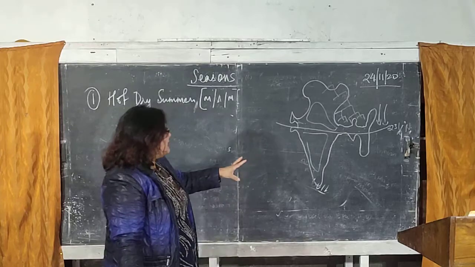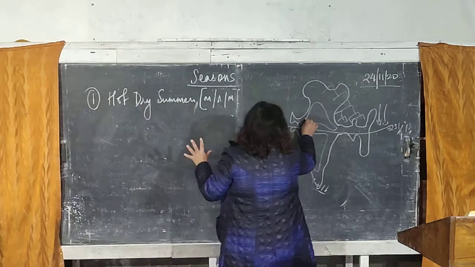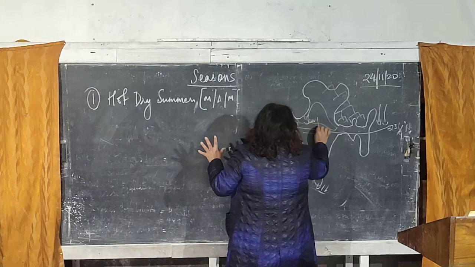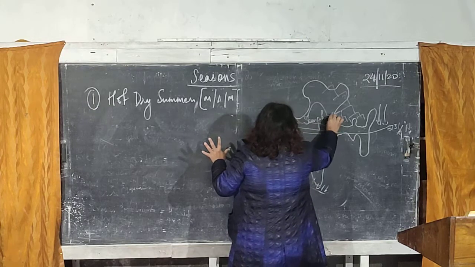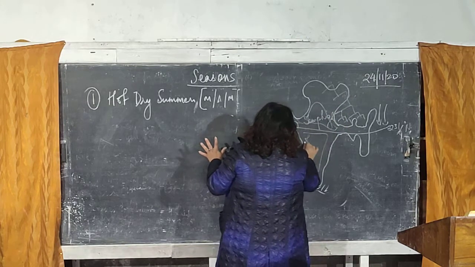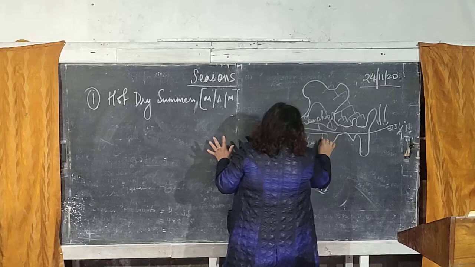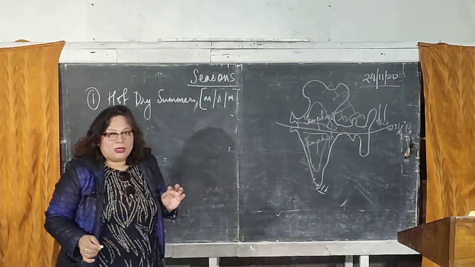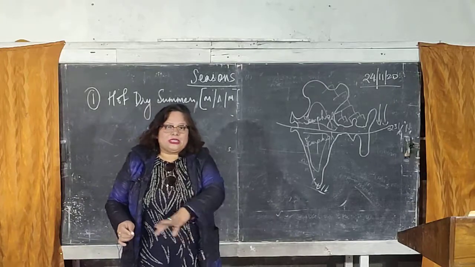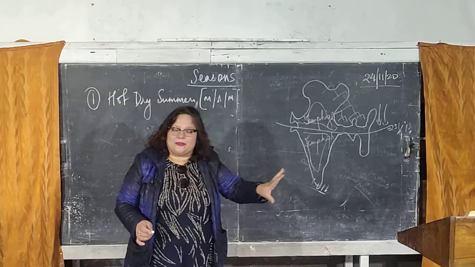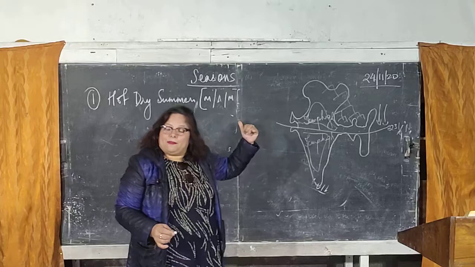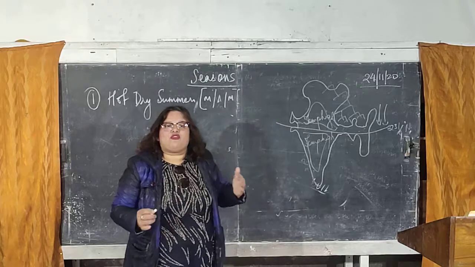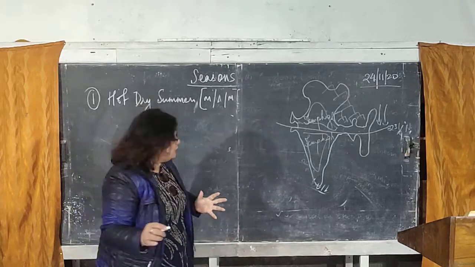Okay, now when the land gets heated up, obviously the temperature is going to be high. Temperature on the land is going to be high, whether it is in the north or in the south. Now when you look at the northern regions of our country, because of the vertical rays, land is already heated, temperature is high. Besides this, the northern part of our country is far away from the sea.